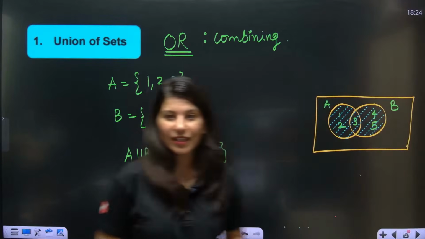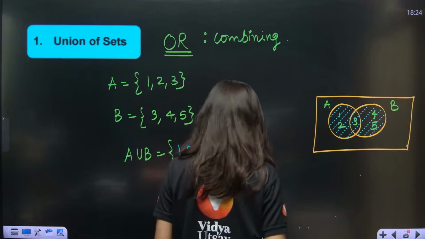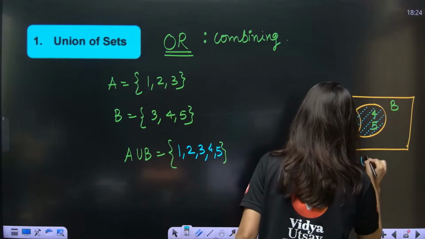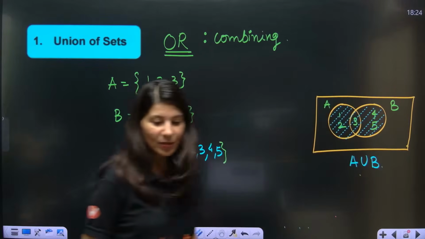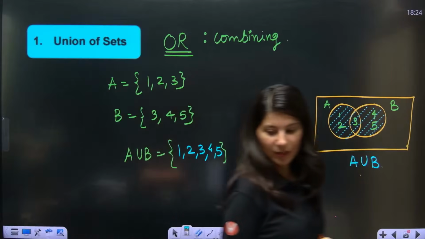Can you mark A union B? Right? So the shading over here is A union B. Clear everybody?